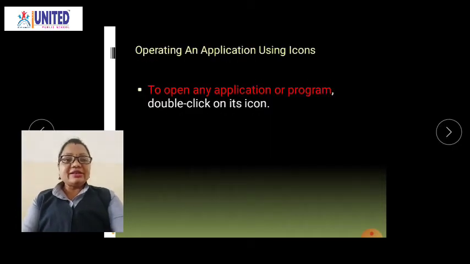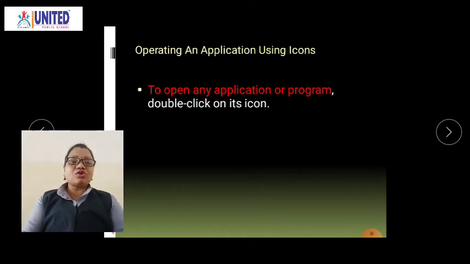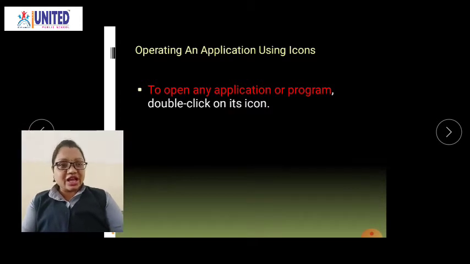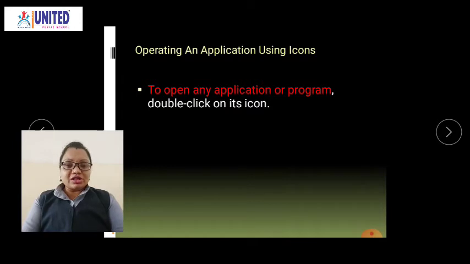Now, operating an application using the icons. How can you open an application using the icons? To open any application or program, you just double click on that icon. First of all, take your mouse pointer onto the icon, then click the left mouse button two times. How many times? Two times. That means double click the left mouse button so that the icon is opened.